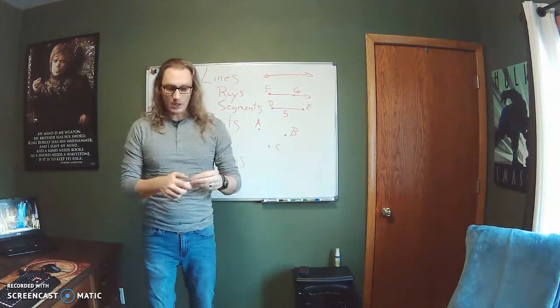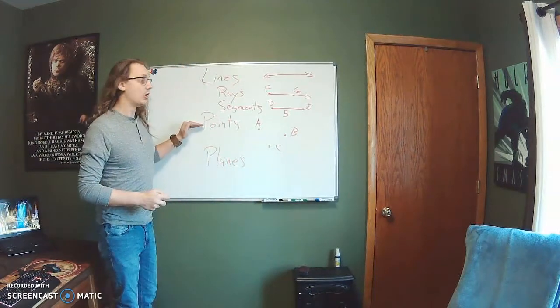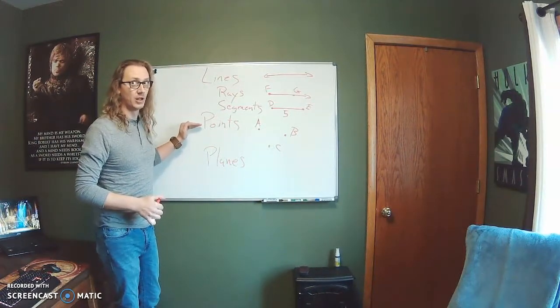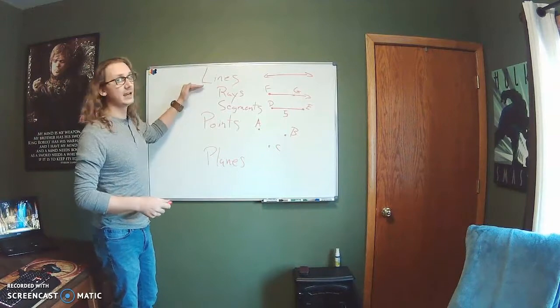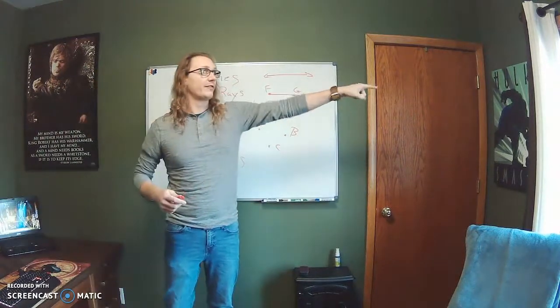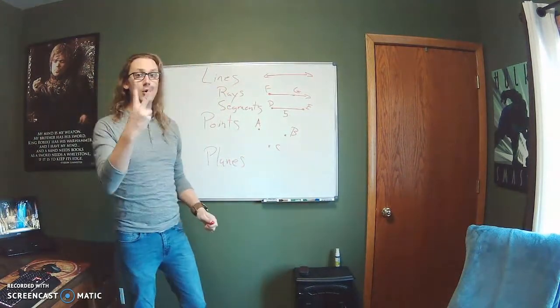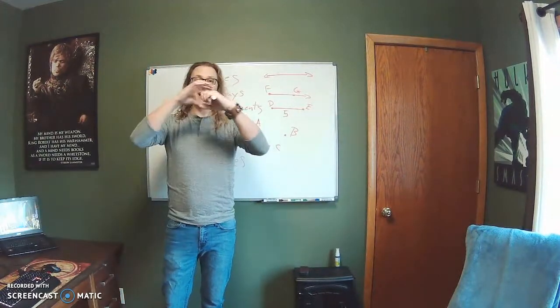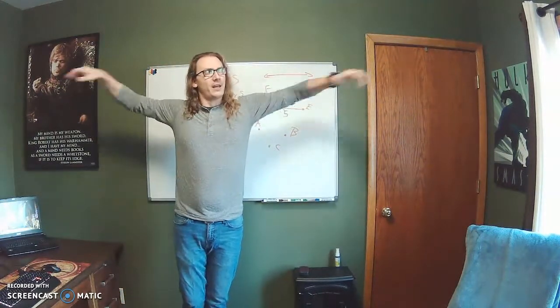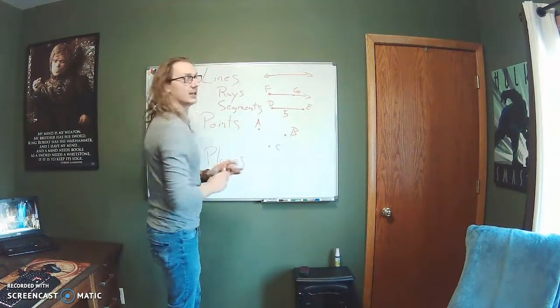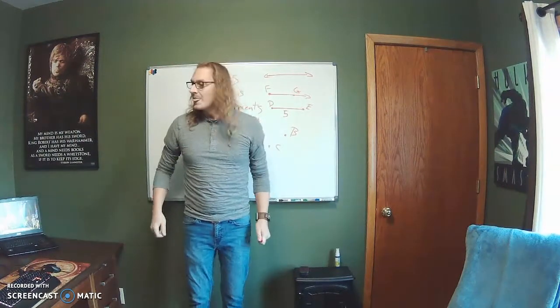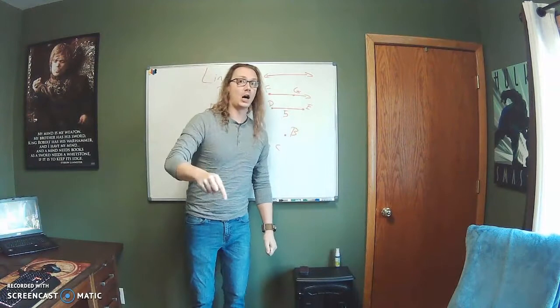Planes. So, points are no-dimensional. They're just spots in space. Lines are one-dimensional. They just shoot off forever in one direction. Planes are two-dimensional. Okay? Think of a plane as a flat surface. Not an airplane, but a flat surface. My whiteboard is a plane. The floor is a plane. Any flat surface that we can put points on is going to be a plane.